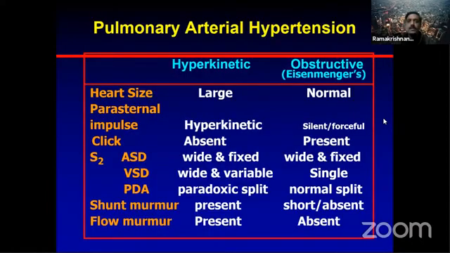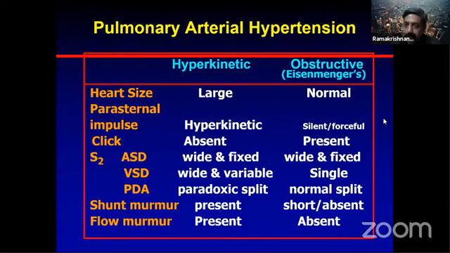Another important question in congenital heart disease is whether it is an Eisenmenger type of PH or a hyperkinetic PH, meaning that PH is severe, but whether the patient is operable or inoperable. That is a clinical question in this. The answer: a large heart generally means a VSD. A large heart, this is regarding VSD mostly. So large heart with hyperkinetic PH means generally operable.